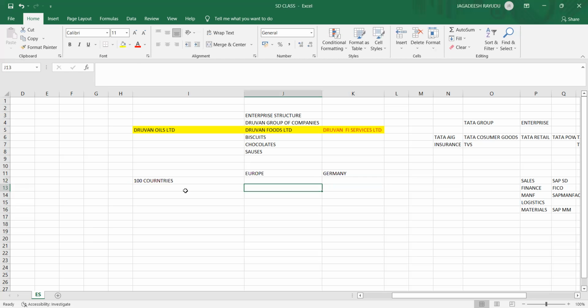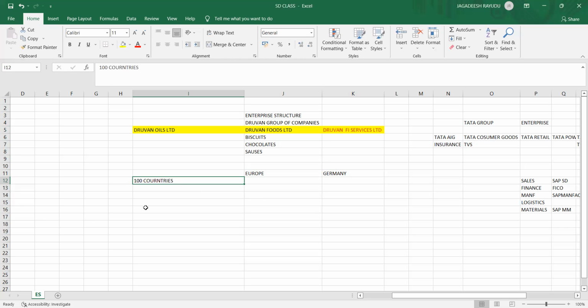So the main Dhruvan group of companies head office is situated in Germany, and he is going to sell the products across the globe. For example, Dhruvan Foods is going to sell across the globe in 100 countries.